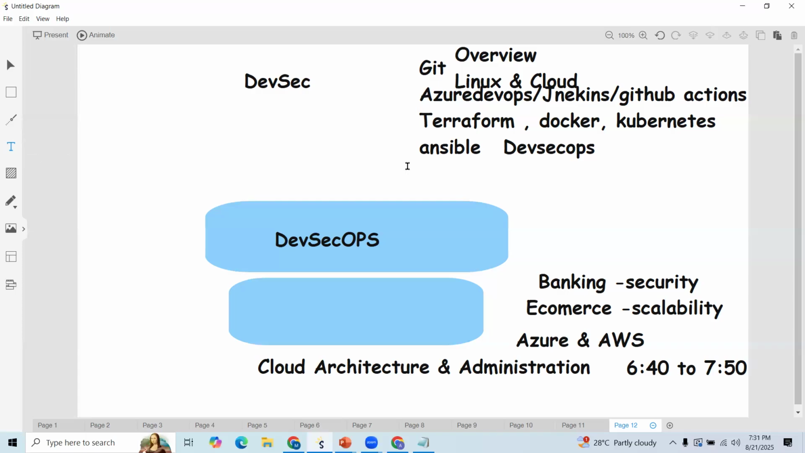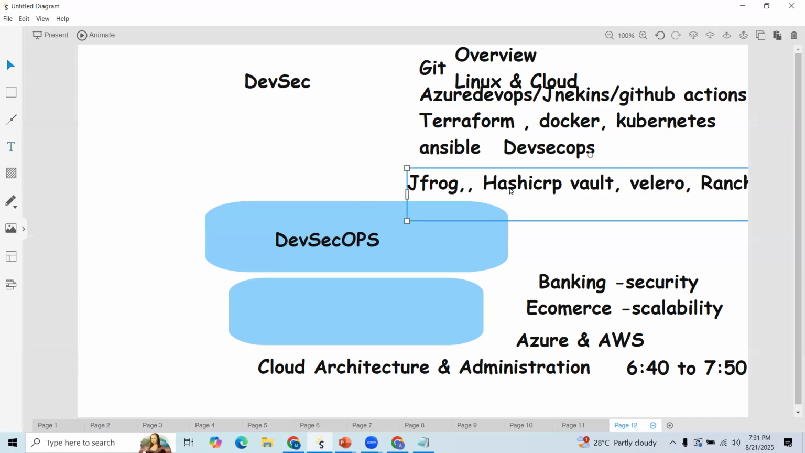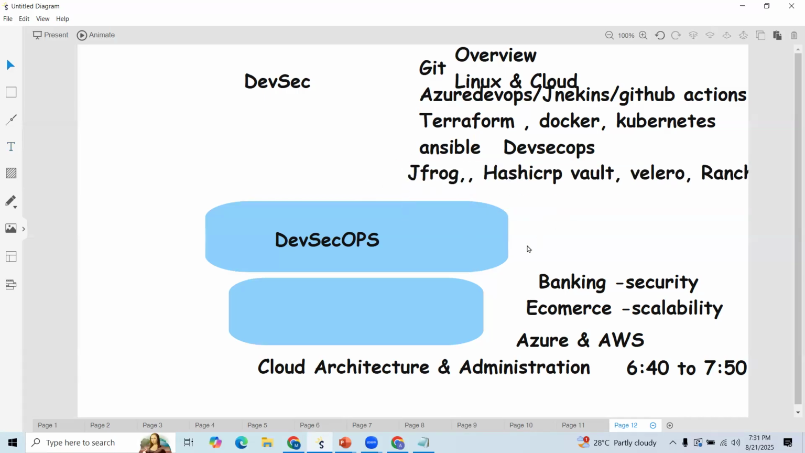And apart from that, other tools like JFrog, HashiCorp Vault, and also CNCF tools like Velero for disaster recovery, and also Rancher, and also Istio, for Kubernetes-related issues. Here, so many tools are there. We'll see them one by one. Also, you can go through our post content for that. So these are all tools we are going to discuss. As of now, just ignore them. We'll see them one by one.